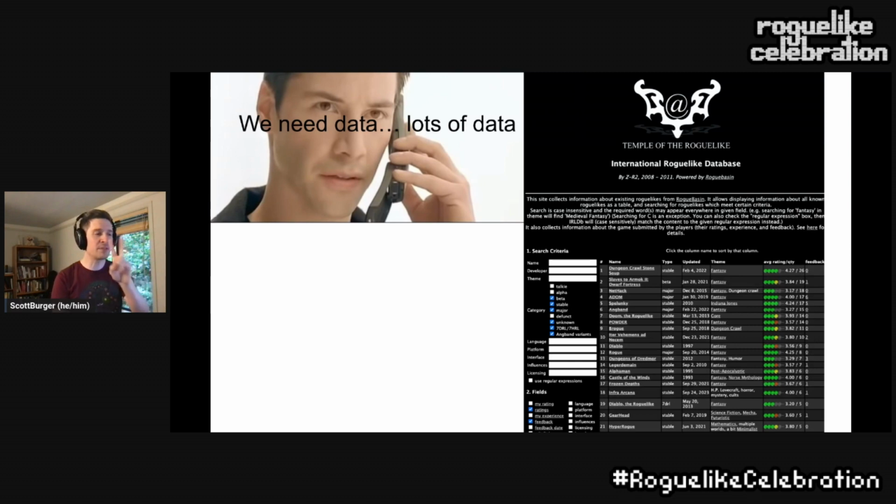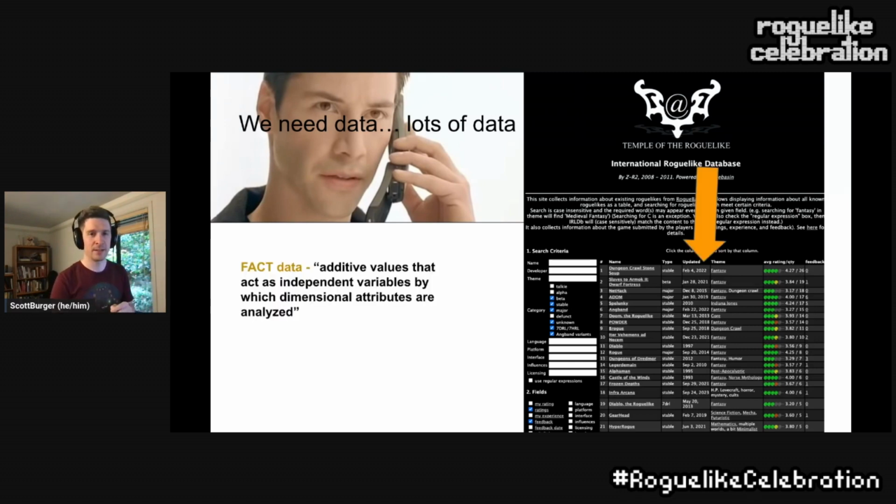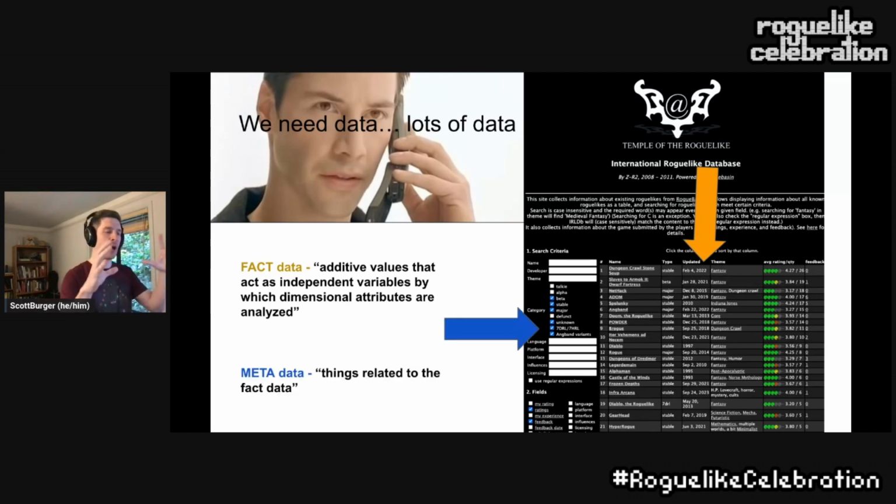But the 2 types of data that we're very interested in are, number 1, fact data, things that are independent variables that we can glom stuff onto to learn more, and things like metadata. So what are things about that data? For example, a fact data instance might be DCSS here up at the top, Dwarf Fortress, NetHack, ADOM, and the metadata around it would be things like the type that it is, what kind of theme that it is.